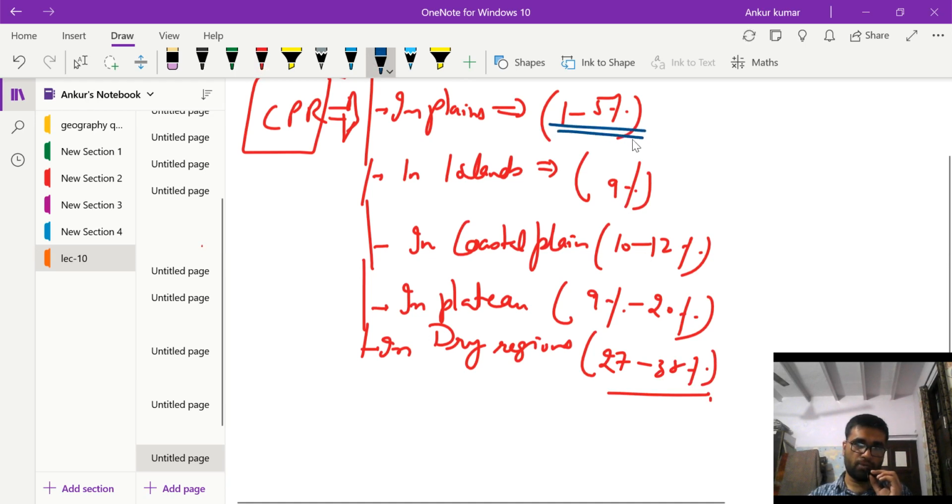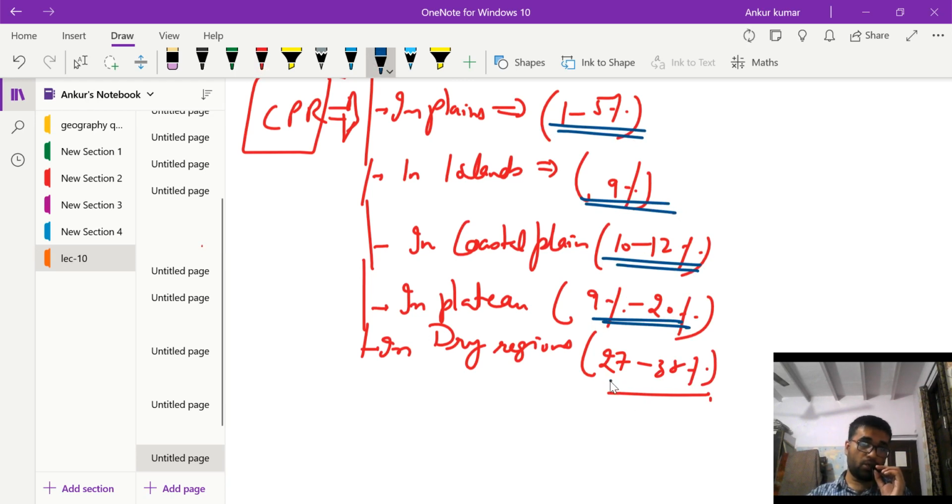If you see, in the plains 1 to 5%, in island 9%, in coastal plains 10 to 12%, 9 to 20% in the plateau region, and in the dry region 27 to 38%. You can see a complete increase as you go from plains, islands, coastal regions, plateau, and the dry regions. So this is how the CPR is distributed.